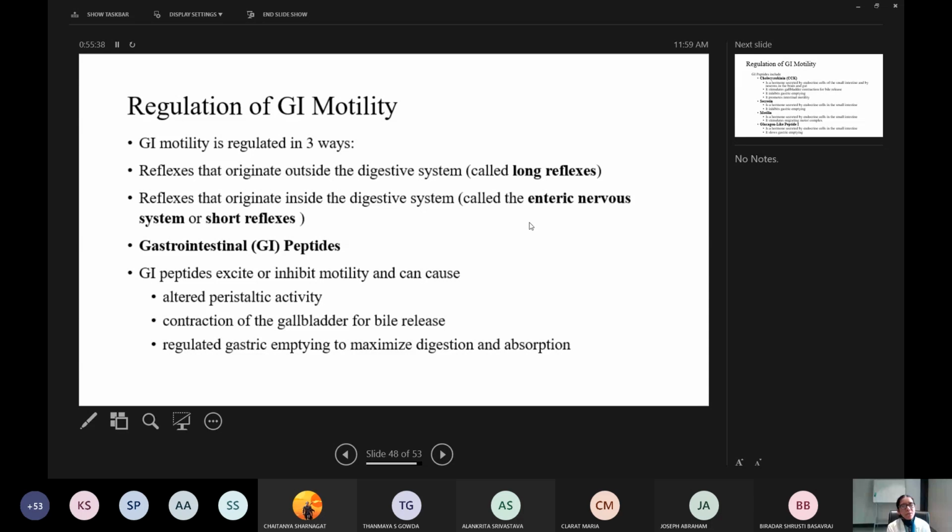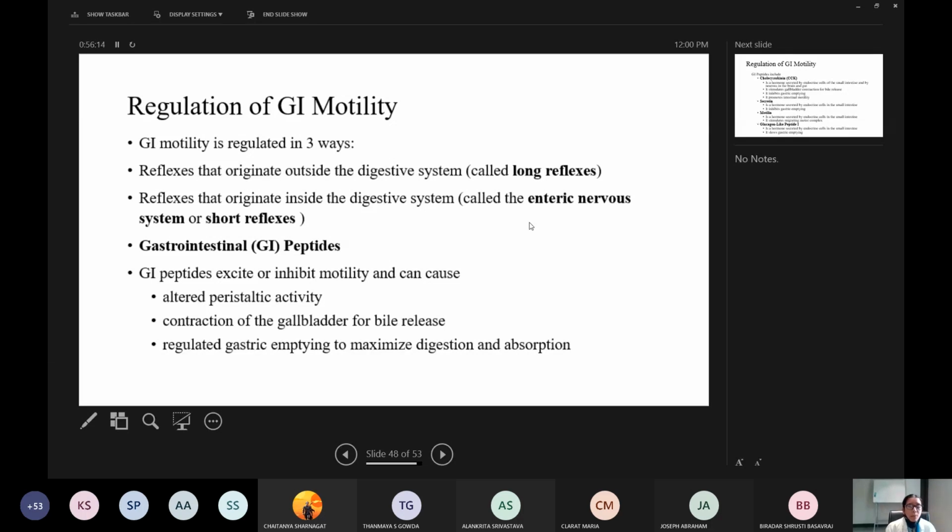short reflexes. So the gastrocolic reflex, duodenocolic reflex, and colonocolic reflexes, so many reflexes are there. These are all the short reflexes. They originate inside the digestive system itself. So there are long reflexes and short reflexes which control GI motility, and the third one is the gastrointestinal peptides.